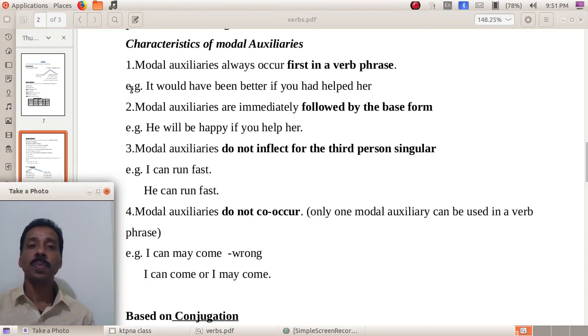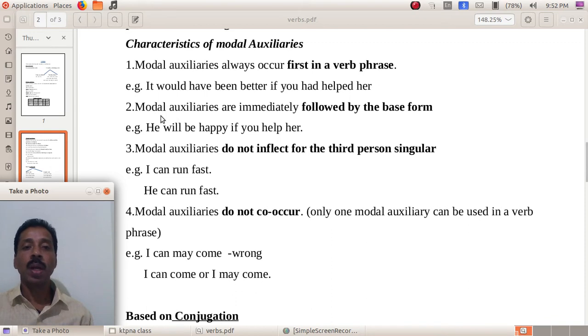First one, modal auxiliaries always occur first in a verb phrase. Modal auxiliary will come first in a verb phrase. For example, it would have been better if you had helped. So here three verbs are there: would, have, been. And would is the modal auxiliary, so that comes first. That is one of the characteristics of modal auxiliaries, it will come first.